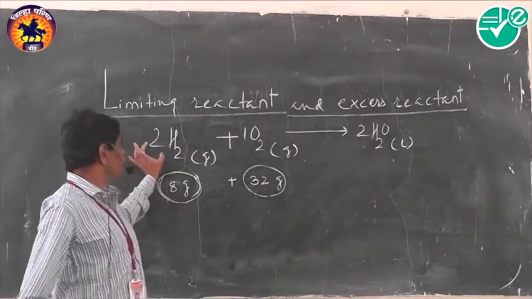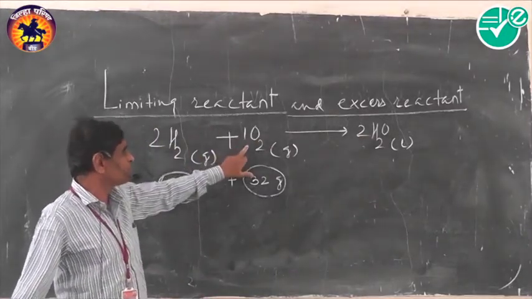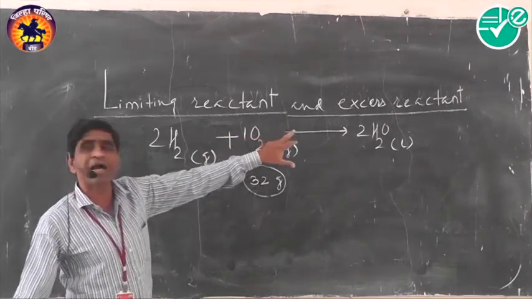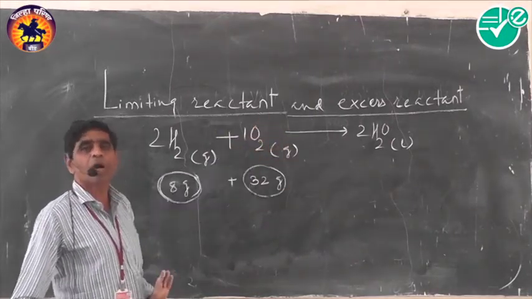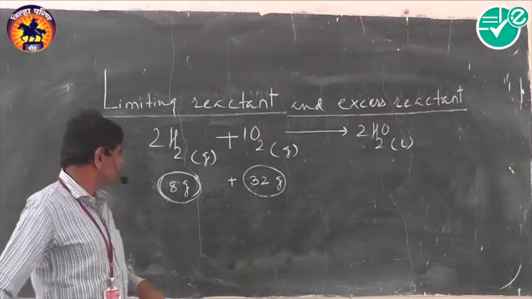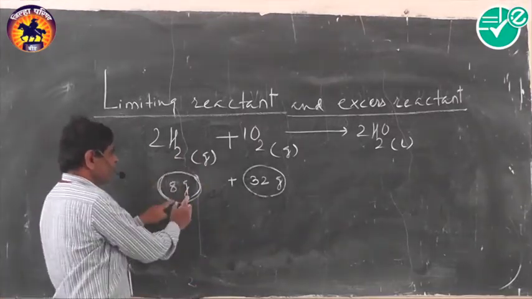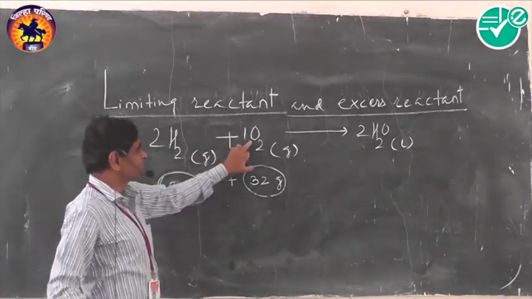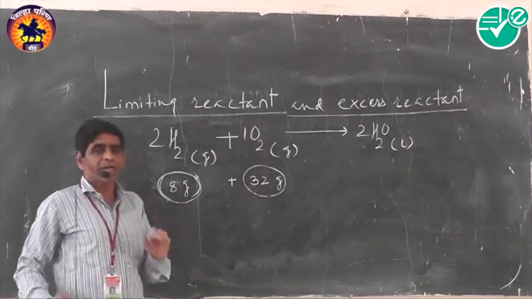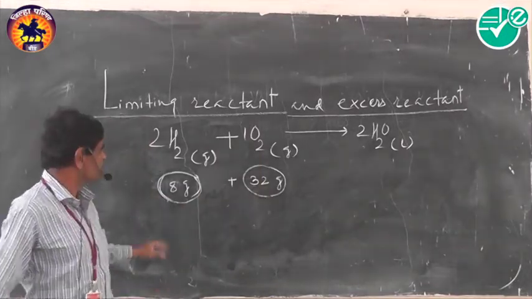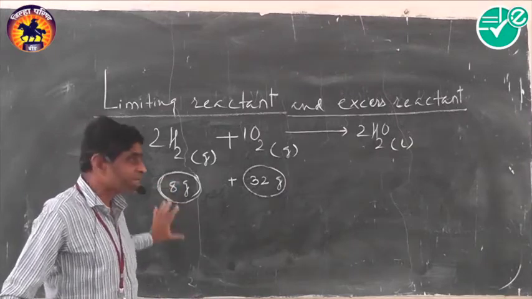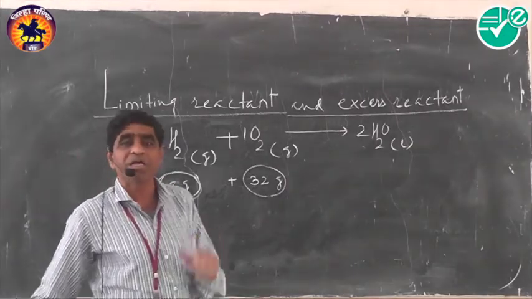And so when 2 mole of hydrogen completely react with 1 mole of oxygen, then and only then is there a formation of 2 mole of water. Now let us consider 8 gram of hydrogen and 32 gram of oxygen, and discuss which reactant completely reacts and which reactant is left behind.